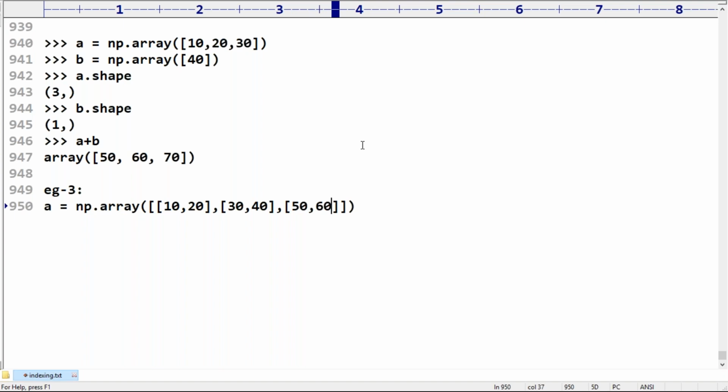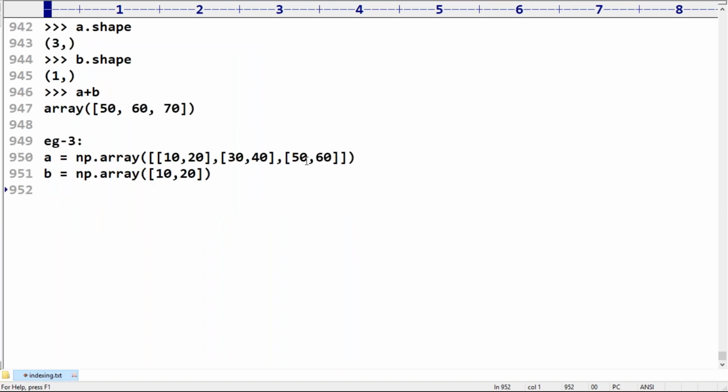Now my question is, B is equal to np dot array of 1 comma 2 comma 3, or otherwise 10, 20. Sir, can you please confirm, is the arithmetic operation going to happen or not?